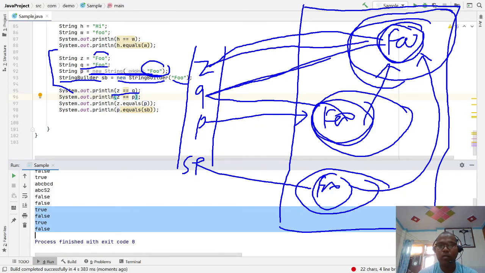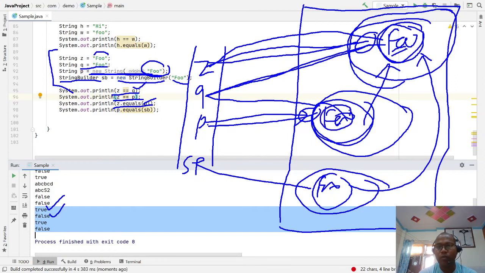Now if you compare z double equal to q, z is pointing to this, q is pointing to this, both refer to the same memory. The first is true. Now z double equal to p, z points to this, p points to this, both are different objects, so this is false. Now z.equals(p): z's content is foo, and p's content is foo, both are content-wise the same, so this is true.